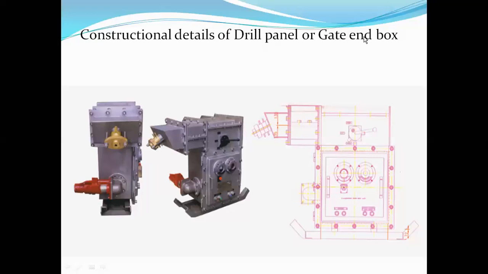So let us discuss the construction details of the drill panel or gate end box. What exactly is this? The gate end drill panel or gate end box is used to make the necessary connections from the transformer. It contains many relays or protective devices inside. From the drill panel, the electric power supply will be given to the face machinery.